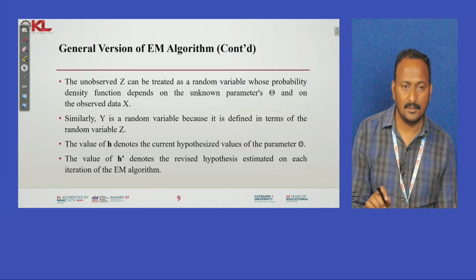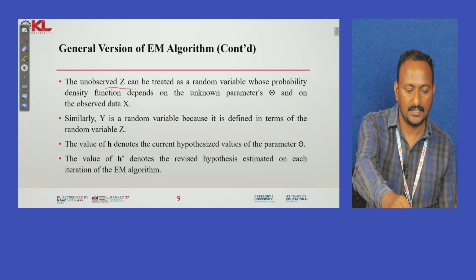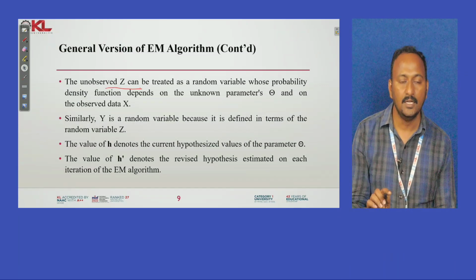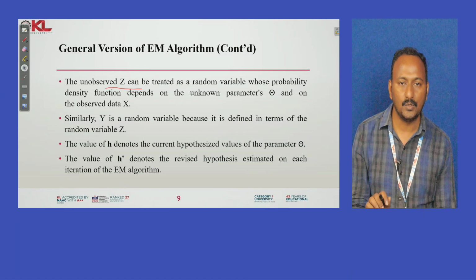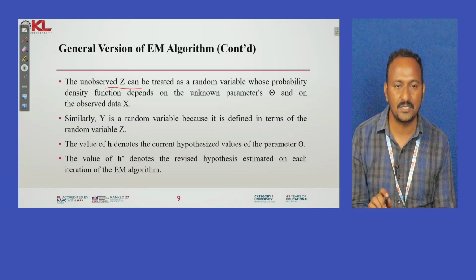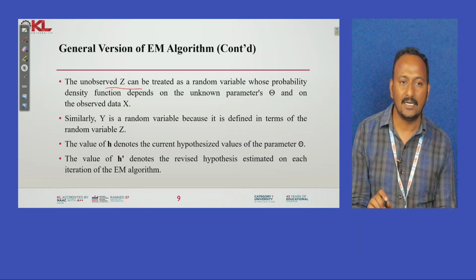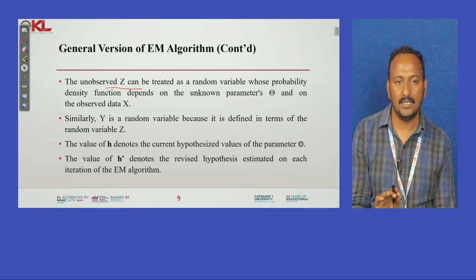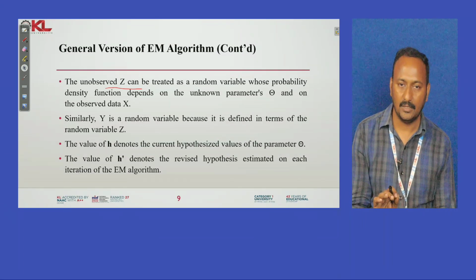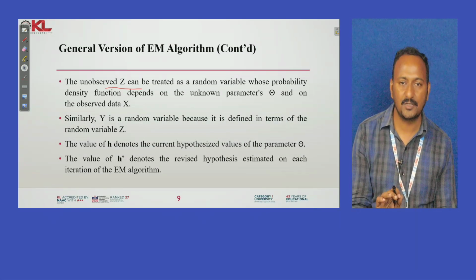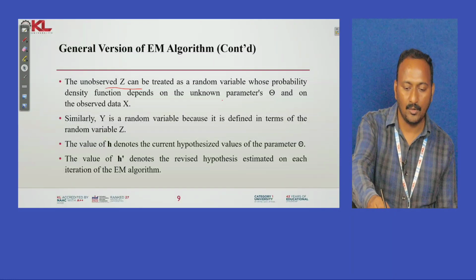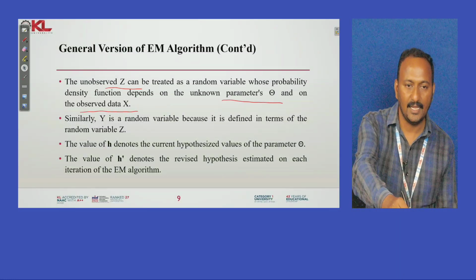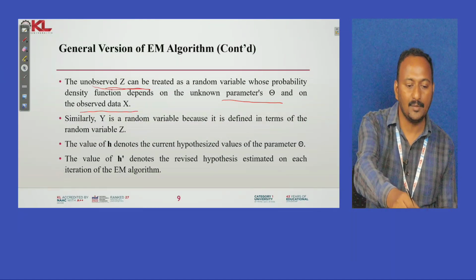Whatever unobserved data we have, we denote as Z. This is treated as a random variable whose probability density function depends on the unknown parameters theta and the observed data X. We discussed that just now: the unobserved data is estimated with the help of the initial parameter values as well as the observed data. Here also we consider unknown parameters theta and observed data X. With the help of this we are guessing, initializing, or estimating the unobserved data Z.